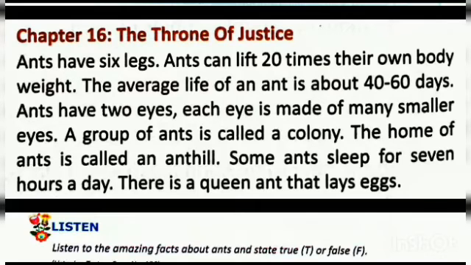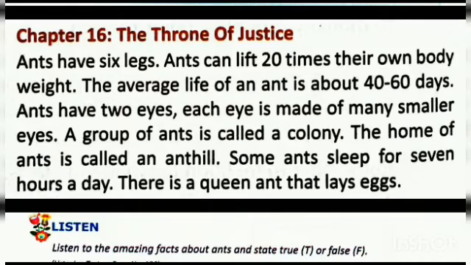Now, for the listen activity, you have to understand the given paragraph very carefully. Ants have 6 legs. Ants can lift 20 times their own body weight. The average life of an ant is about 40 to 60 days. Ants have 2 eyes.